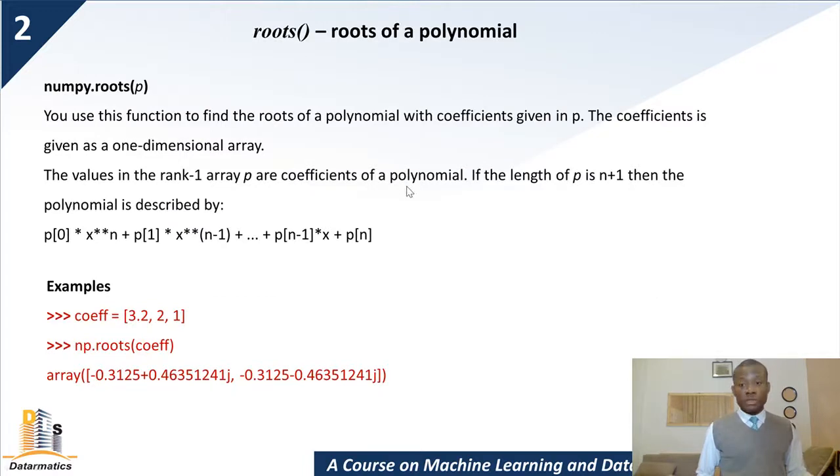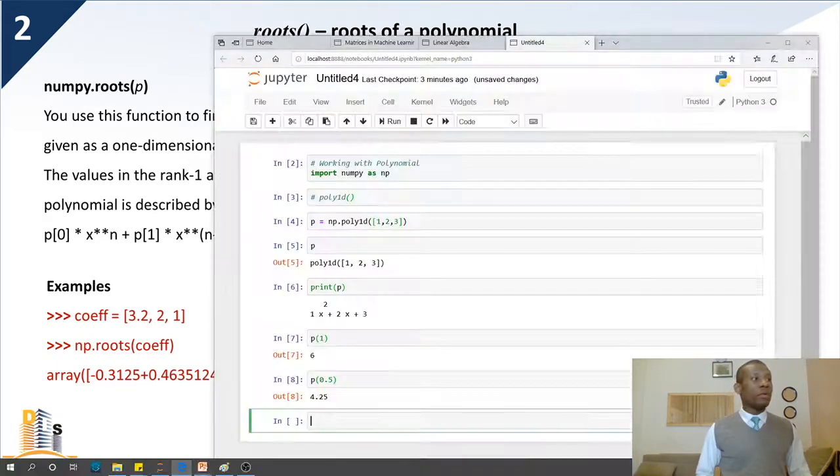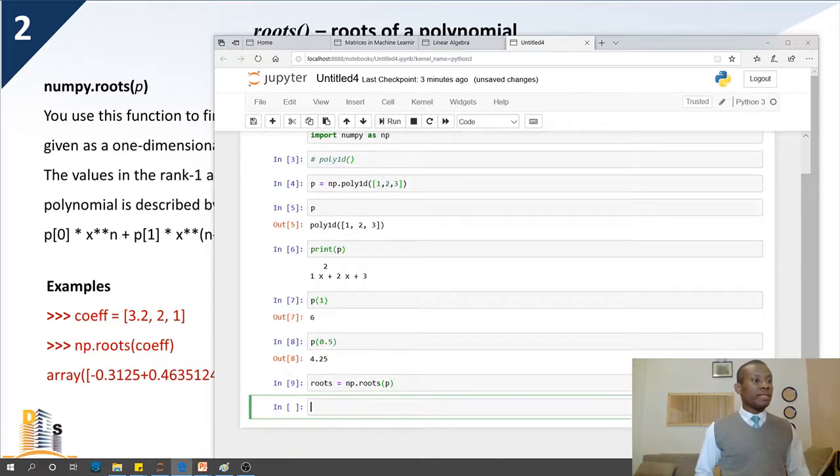Let's move to the next one, the root of a polynomial. This is also very simple. If we have a polynomial, I'm going to use exactly the same polynomial we are working with. For you, try to use the polynomial we have in the slide to work with. So to find the root of this polynomial, I'm going to just say roots is equal to np.roots, and then specify the polynomial, which is going to be P. If I run it, I'm just going to say roots. So let's see what roots we have.